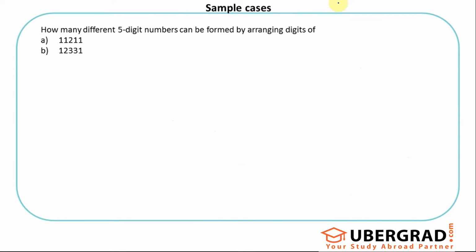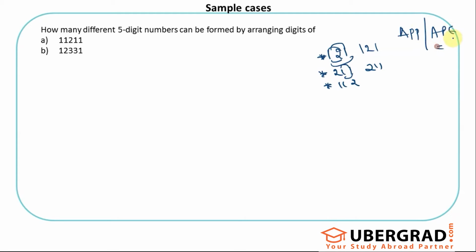So how many different 5-digit numbers can be formed by arranging the digits 1, 1, 2, 1, 1? You see, this is about how the repetition of digits matters. If I have a number like 121, what all can I do? This is 121, 211, 112. That's it, right? I cannot do anything else. Even if I swap these two, I get 211 only. I swap these two, I get 211. I swap these two, I get again 121, which is what we saw in the earlier alphabet situation also, right?